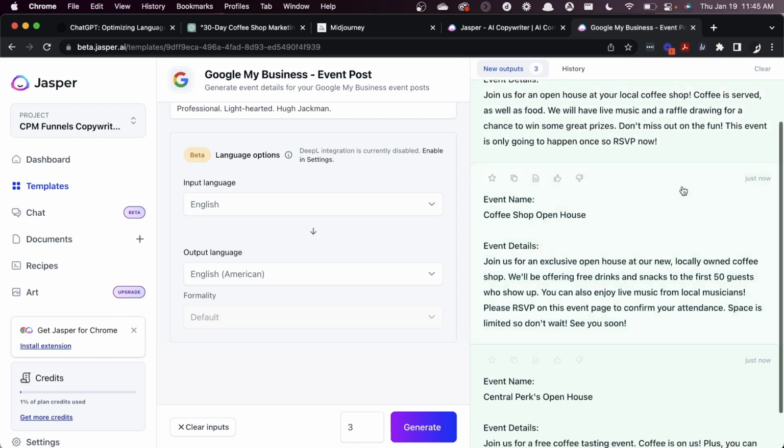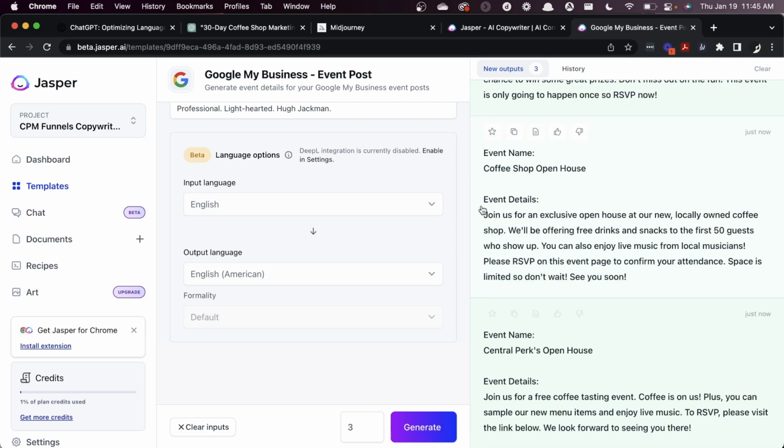Now that's not bad. We can also scroll through some of the different options and we can see exclusive open house at our new locally owned coffee shop. So even in the beginning, there are some changes, some that personalize it and make it more for you. You can also enjoy live music from local musicians. So the point here that we want to drive is that it's going to have different parts that are really, really good, but you may find other pieces of other prompts that you like, and you can copy and paste the ones into whatever it is that you're trying to do, and you can use the multiple prompts to be able to come up with the best one.